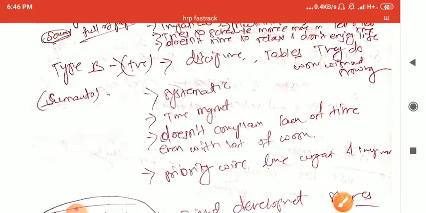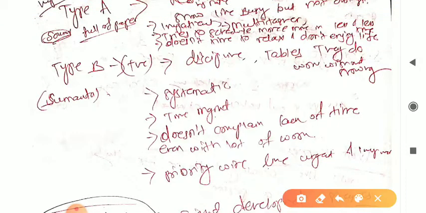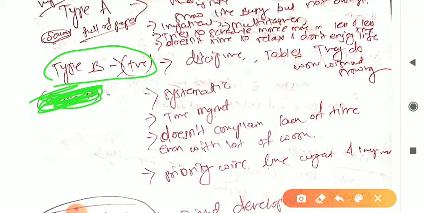They will ask at least 2 marks from this only. While preparing for exams, I have prepared this in my own way. So type B is a person who is positive in nature, right?